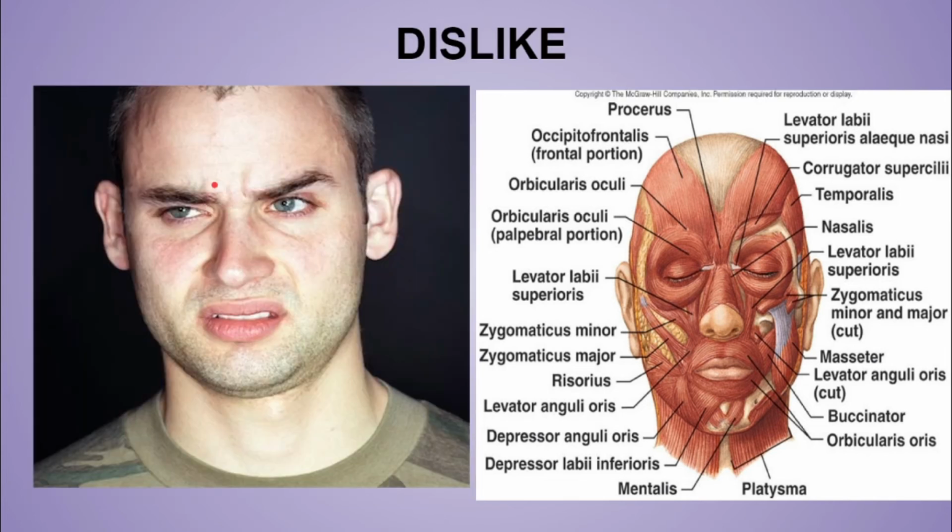Now in dislike, as you can see, this man is having an expression of dislike. What changes can you see over here? There are vertical lines in the forehead as in frowning, and around the nose there are transverse wrinkles. These are caused by two muscles: vertical lines on the forehead by the corrugator supercilii, and the transverse wrinkles around the nose by the procerus muscle. So in dislike two muscles are used, the corrugator supercilii and the procerus.